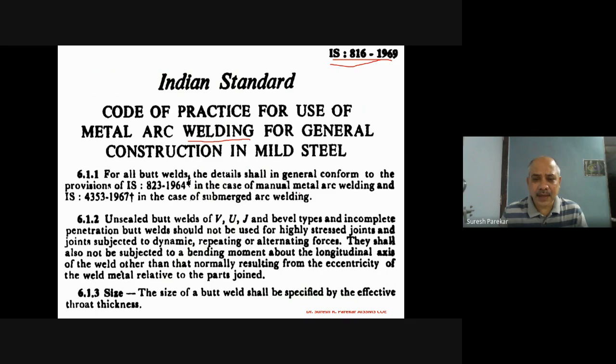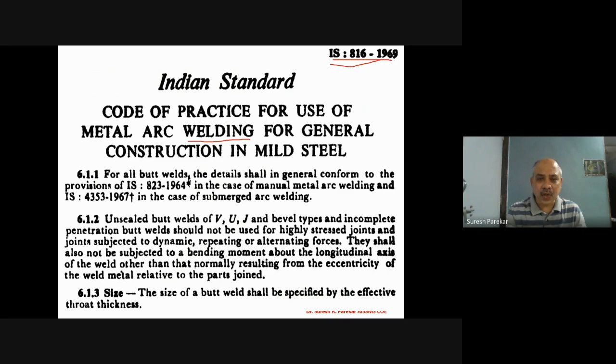Now you can see we have different types of butt welds. We have V types, U types, J and B weld types. Incomplete penetration butt weld should not be used for highly stressed joints and joints subjected to dynamic, repeating or alternating forces.